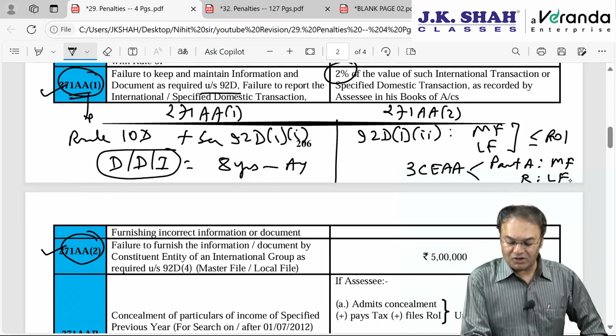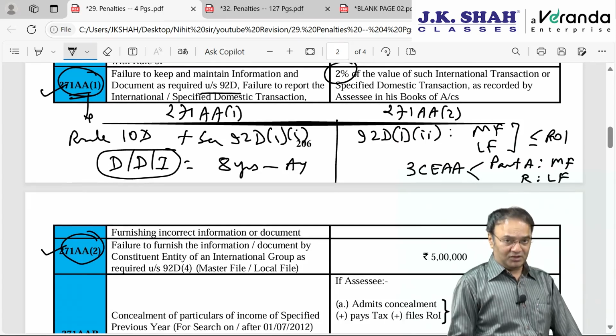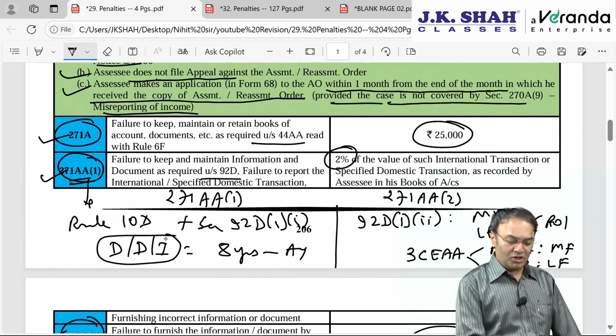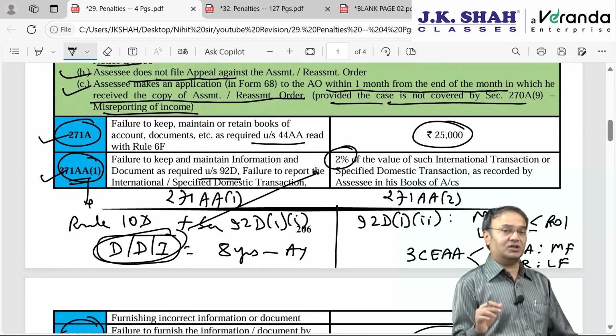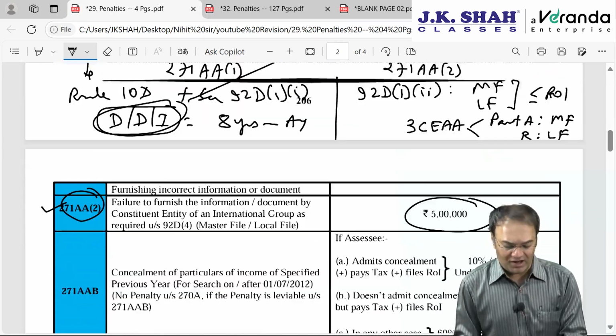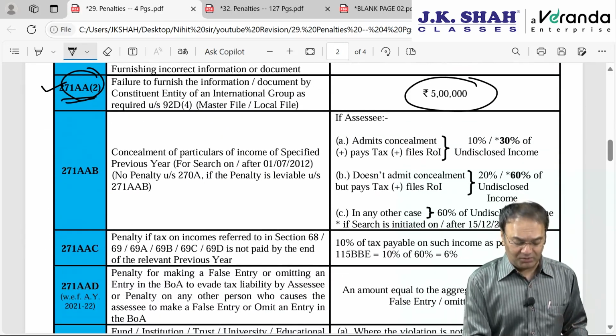If these are not furnished in connection with international transaction, then assessee will be levied with a penalty flat 5 lakh rupees. Here for normal data document information, penalty will be in terms of percentage of the value of transaction, 2%. But here for master file, local file, there is a flat penalty of 5 lakh rupees, on which questions have never come till now. Question is likely to be asked anytime.